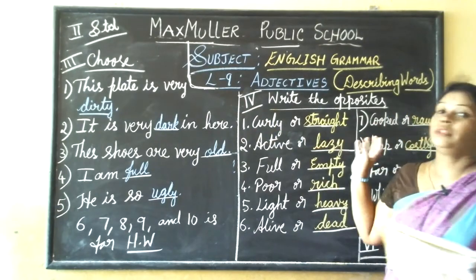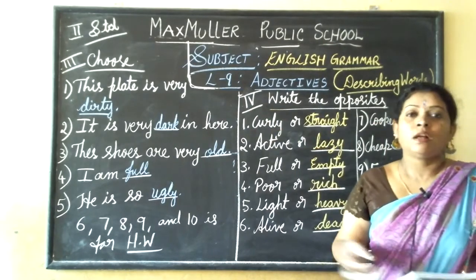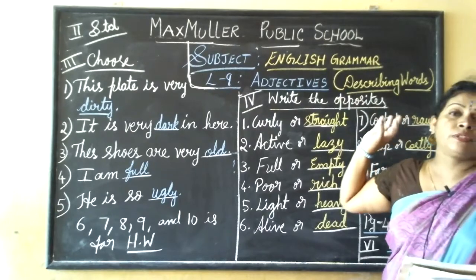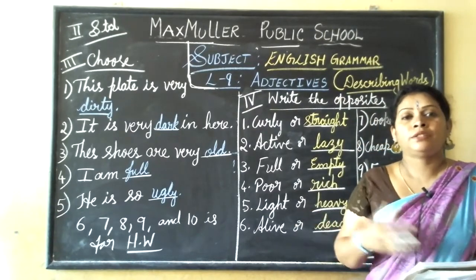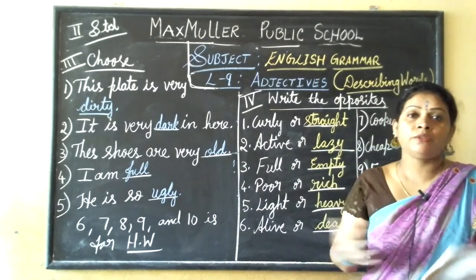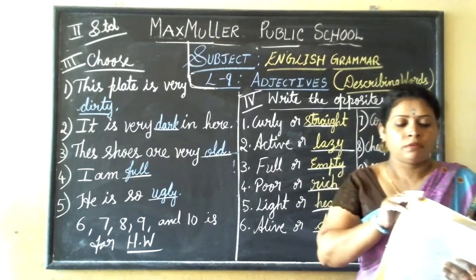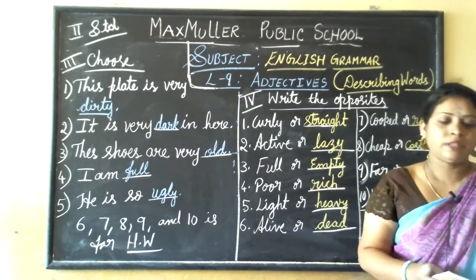In adjectives, degrees of comparison, how you compare using the adjective words. Now you have learned how you describe adjectives, describing words. So next you'll be learning adjectives in comparison, comparing to each other. Okay, those words you'll be learning. So till here I have finished. Next class we'll start with the 10th chapter.